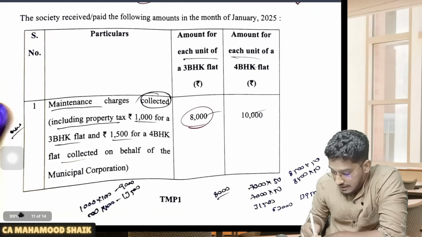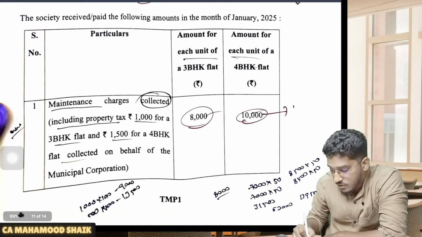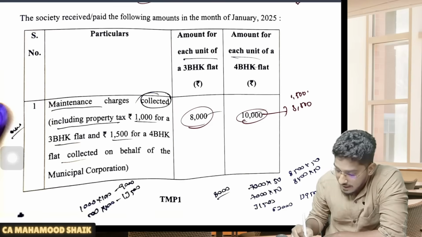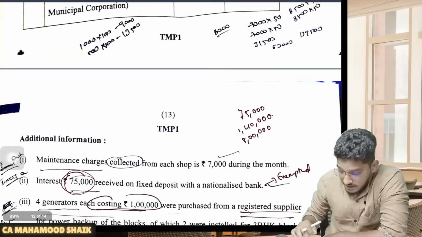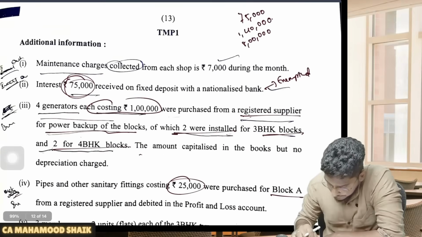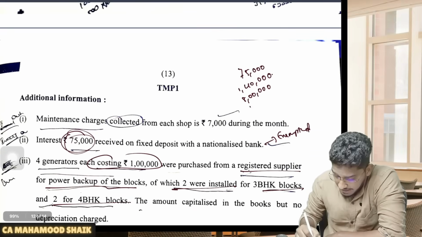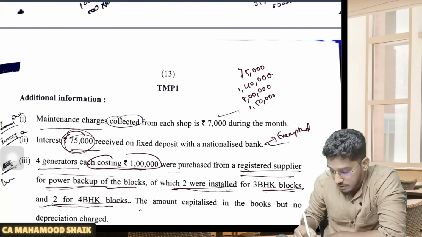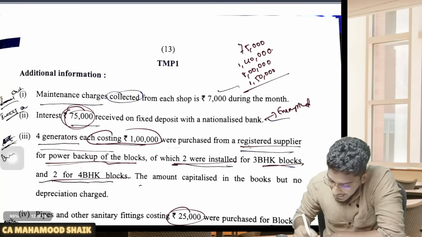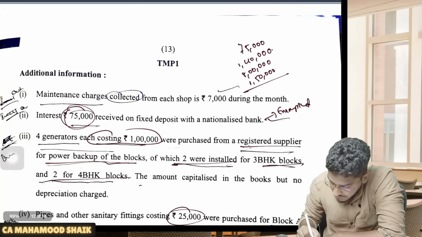And here, from the 10,000 which has been collected, we are taxing only 8,500. The balance 1,500 we are not considering. That 1,500 into 100 flats is there, right? So if you include it, 1,500 into 100 flats, it will come to another 1,50,000. So now if I add the total here, how much will it come to?